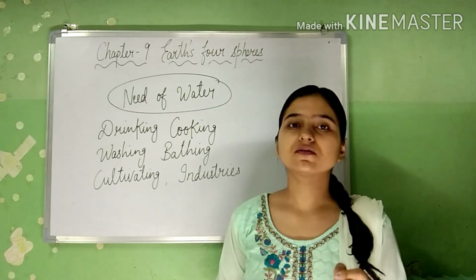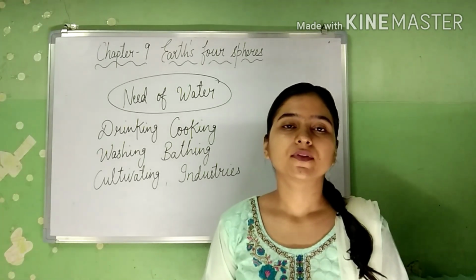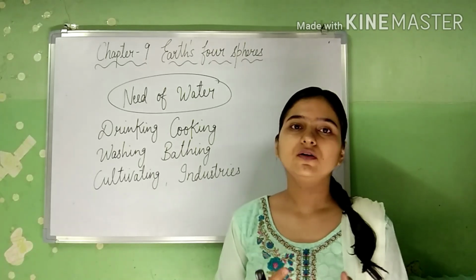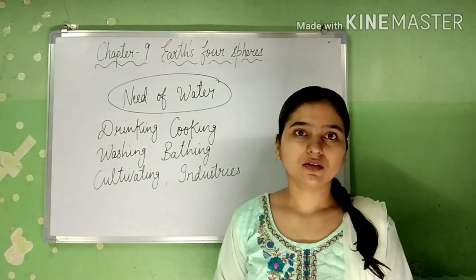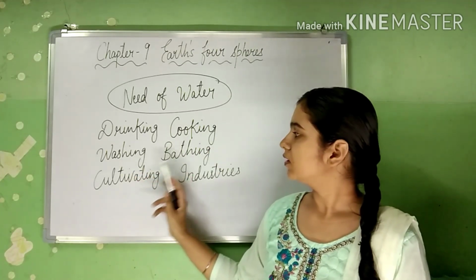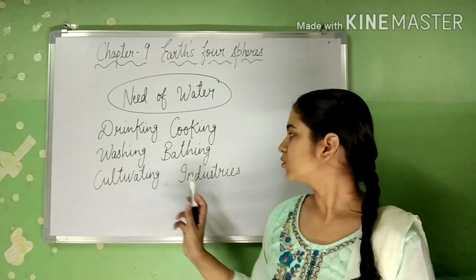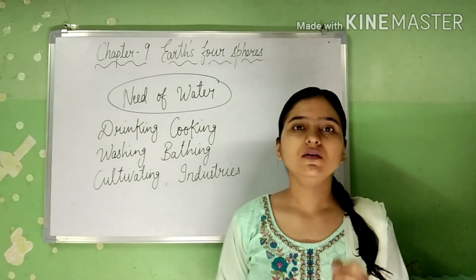See, water is very important. We cannot live without water. We need water for many activities. First one is we need water for drinking, cooking, washing, bathing, cultivating, and also in industry. That means for every activity we need water.